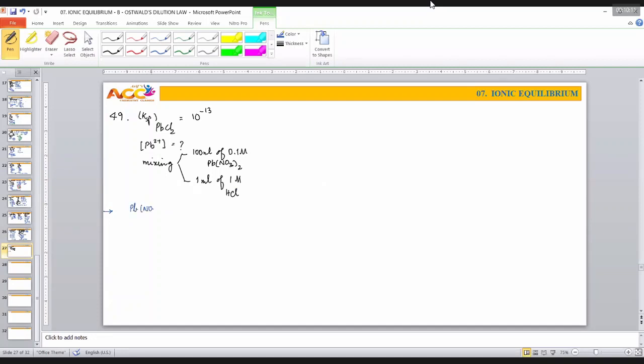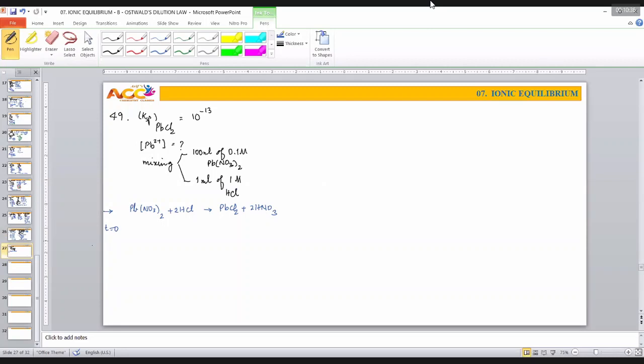Pb(NO3)2 taken twice plus HCl gives you PbCl2 plus HNO3. Here we have Cl2, therefore something like this. It's a balanced equation. Now, when you are having this type of story, time t is equal to 0.